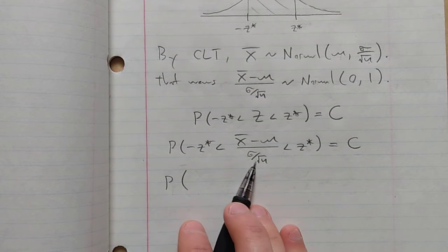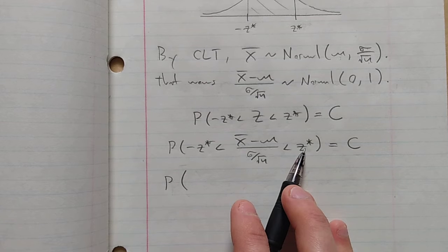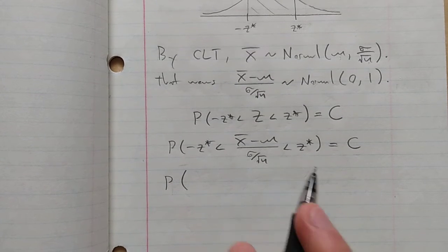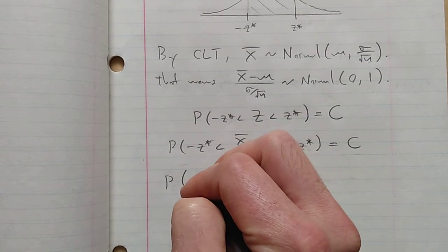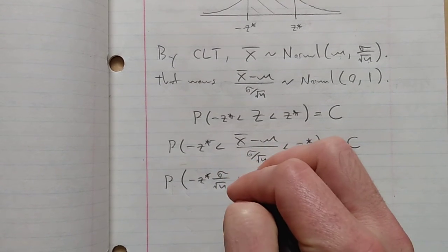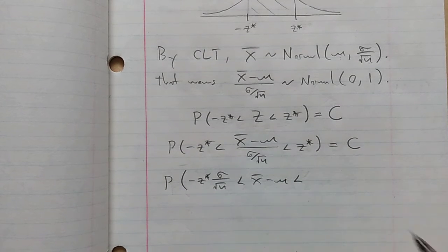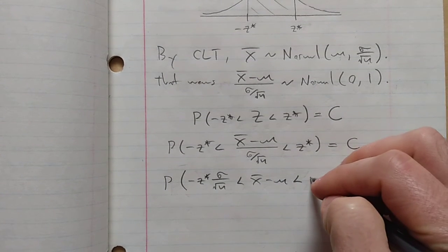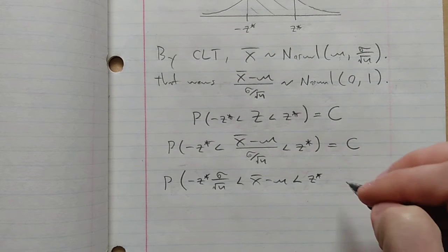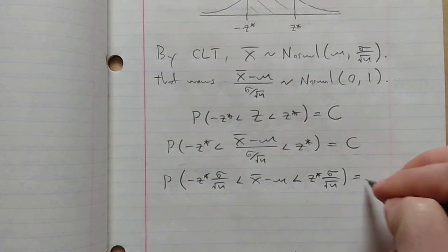And so this number is positive, so when I multiply all three sides by it, the signs stay the same. It's important to think about this whenever you're dealing with inequalities. If I'm multiplying by a positive quantity, the signs stay the same. If I'm multiplying by a negative quantity, they flip around.